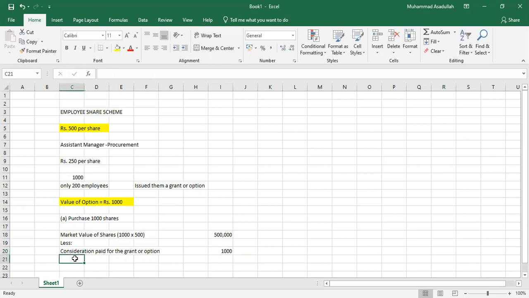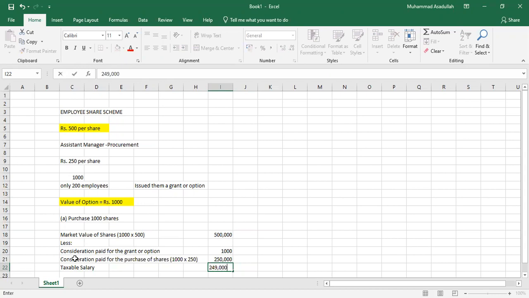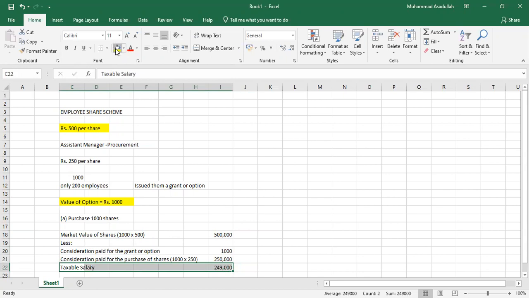The second one is the consideration paid for the purchase of shares. You have purchased 1000 shares at rupees 250 per share, so it will be accumulated as 2,50,000 rupees. Now the taxable salary will be 2,49,000. So this value will be taxable under the head of salary.